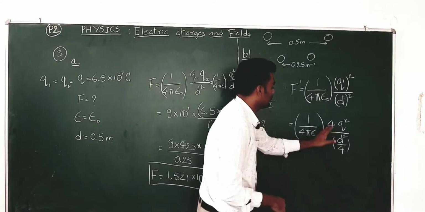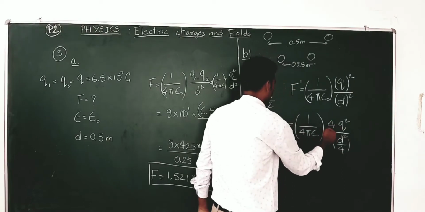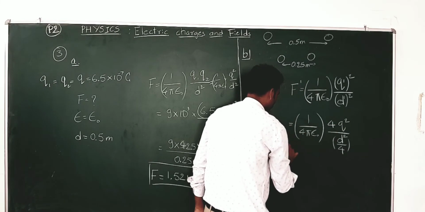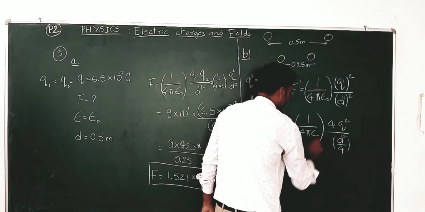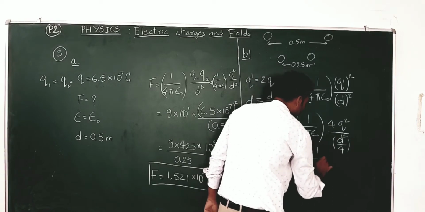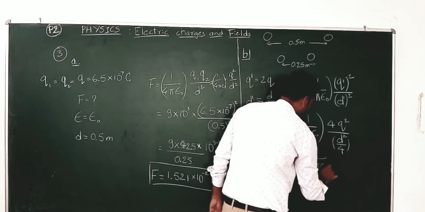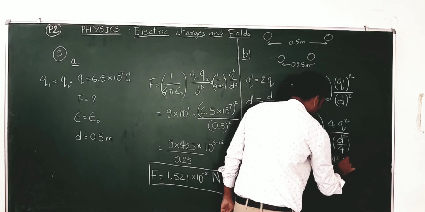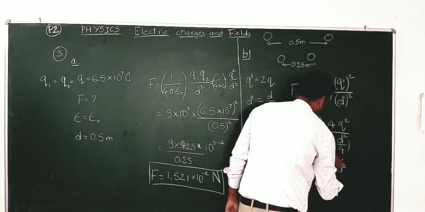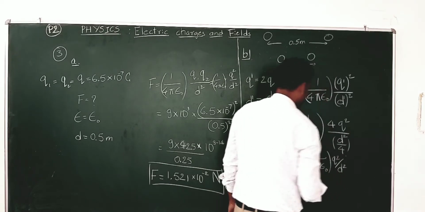Now, taking this 4 to the numerator and simplifying, the new force between them F dash is 16 times 1 by 4 pi epsilon naught q squared by d squared, right.